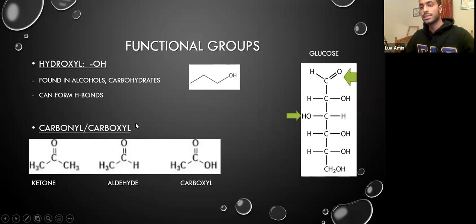So where do we see this in molecules and living organisms? We can talk about glucose, and you can see that this first carbon over here is actually an aldehyde because it has an H and a carbon on this side, while these OHs over here can be called hydroxyls.